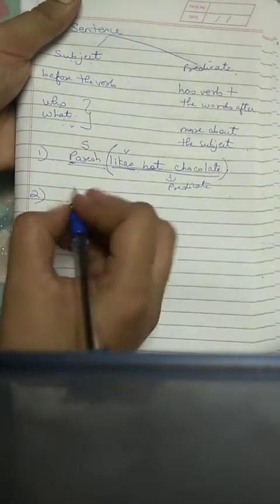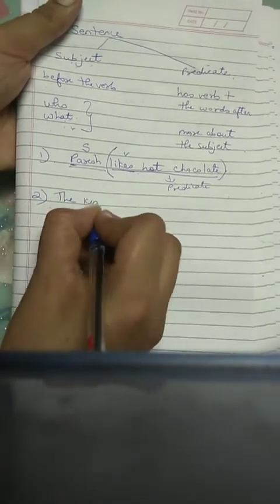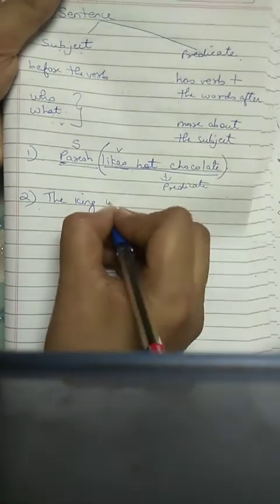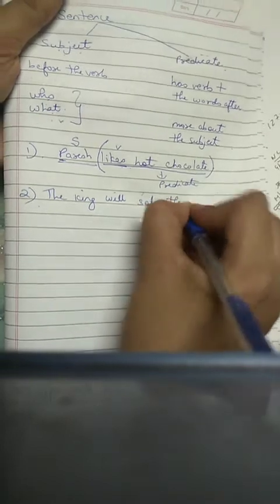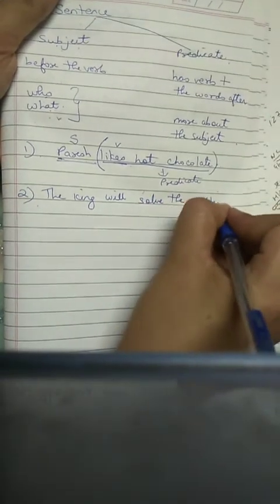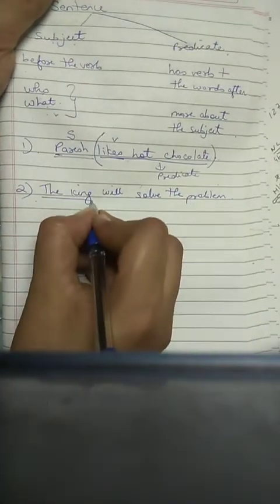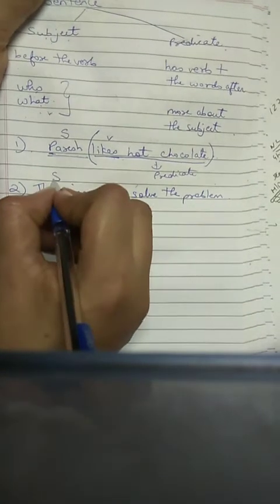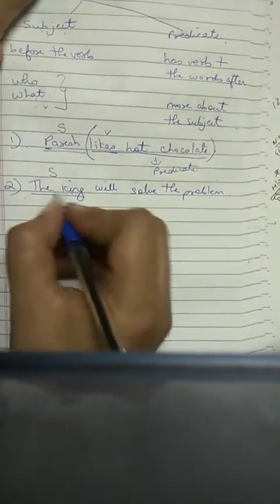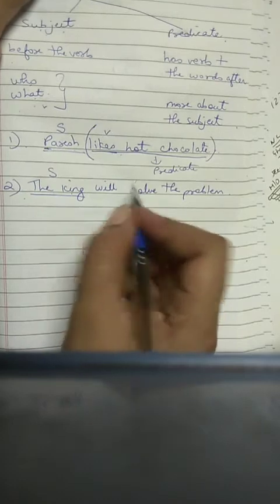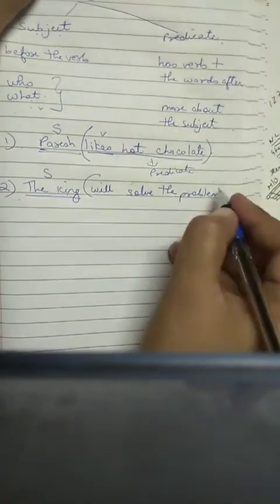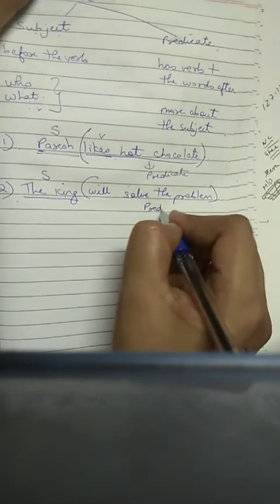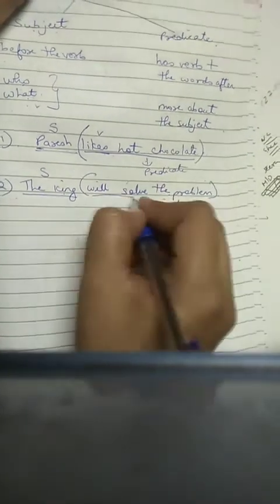Let's take another example. The king will solve the problem. Over here, the king is my subject because I'm talking about who? About the king. What will the king do? Will solve the problem. Okay, so this is my predicate. A predicate will always contain the verb.